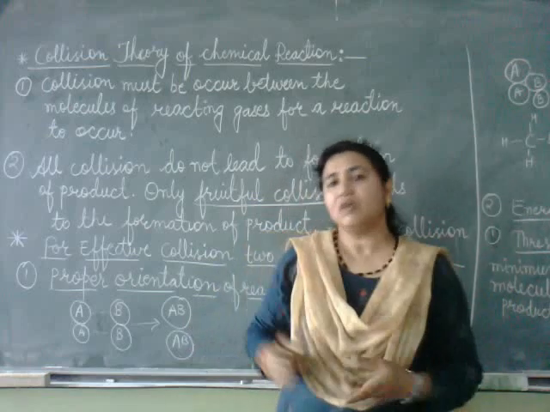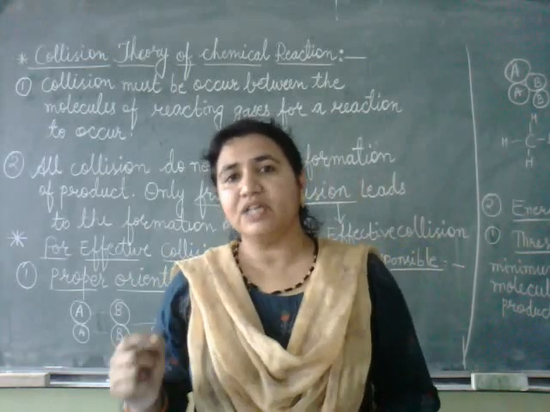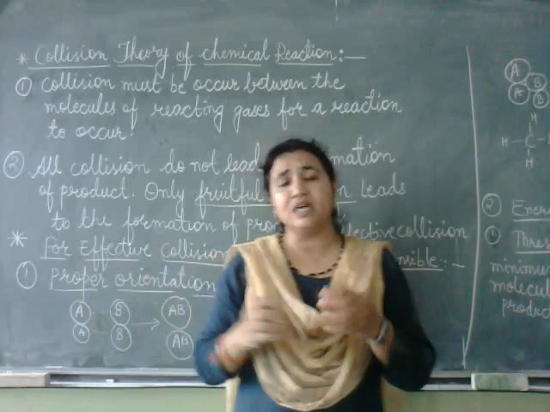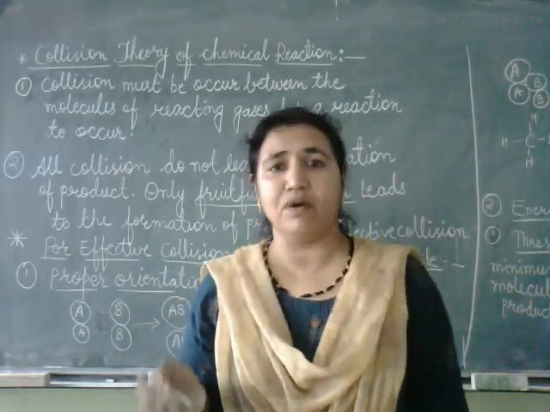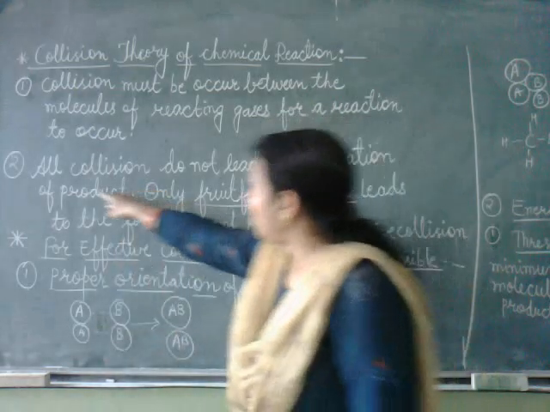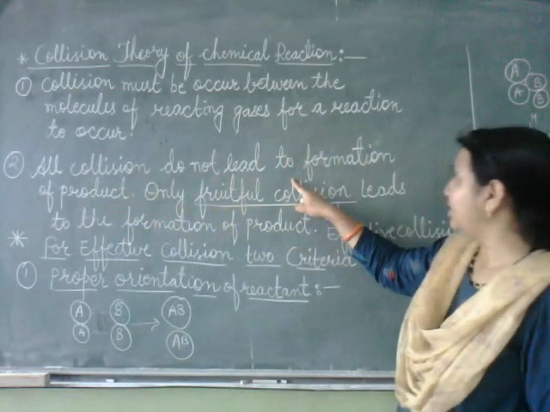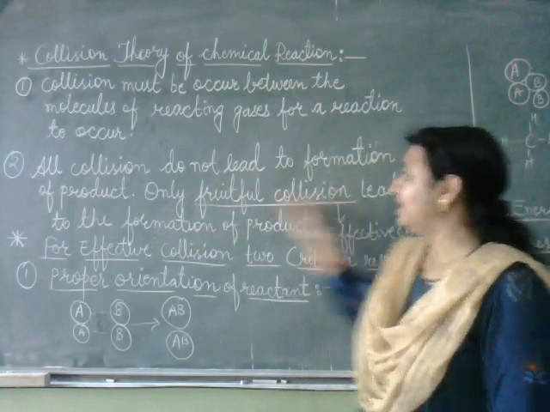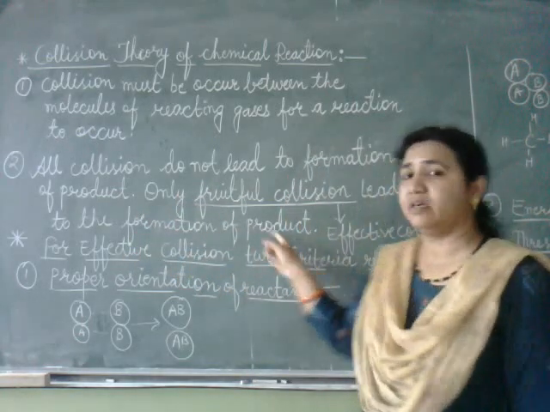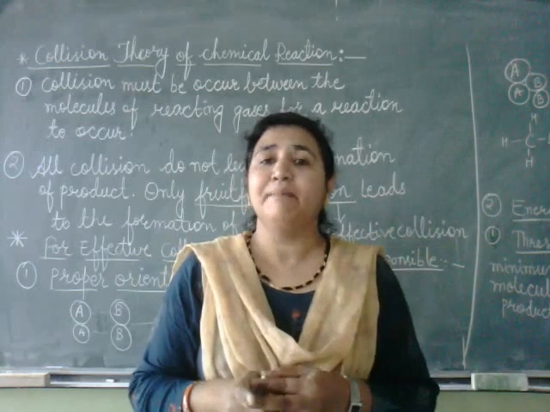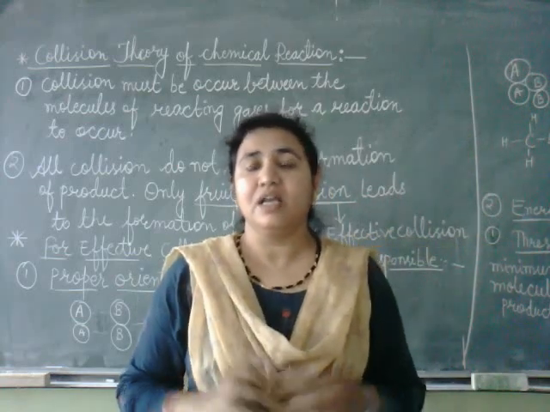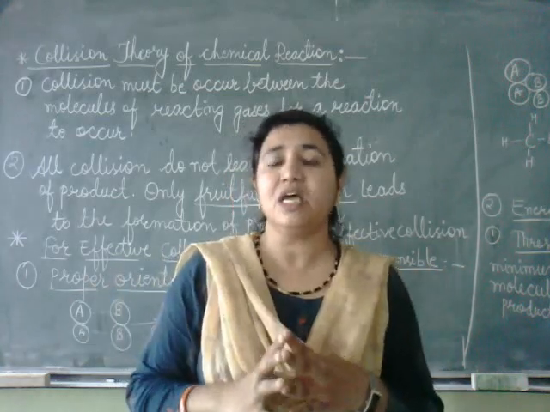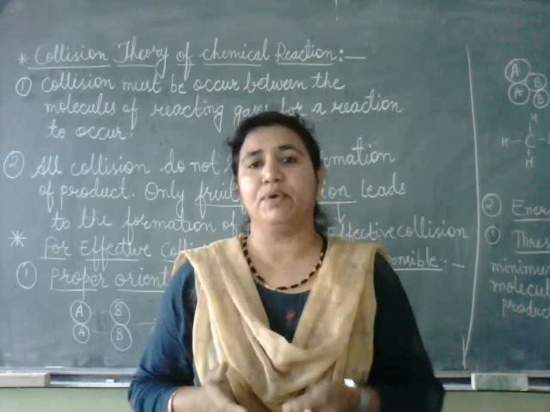But not all collisions lead to the formation of products. So the second point is that all collisions do not lead to formation of product. Only fruitful collisions lead to the formation of a product. Fruitful collision means effective collisions. If the reacting molecules have effective collisions, then only they will convert into product.